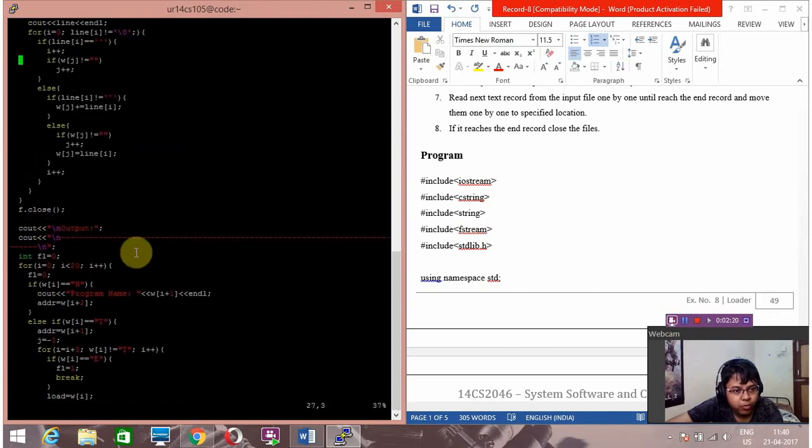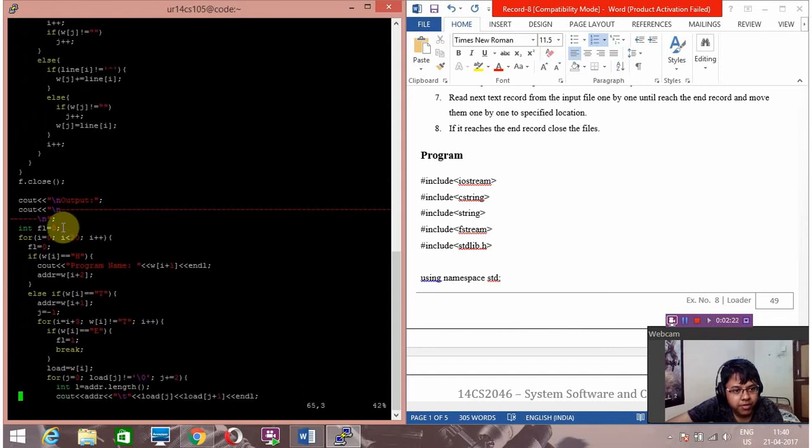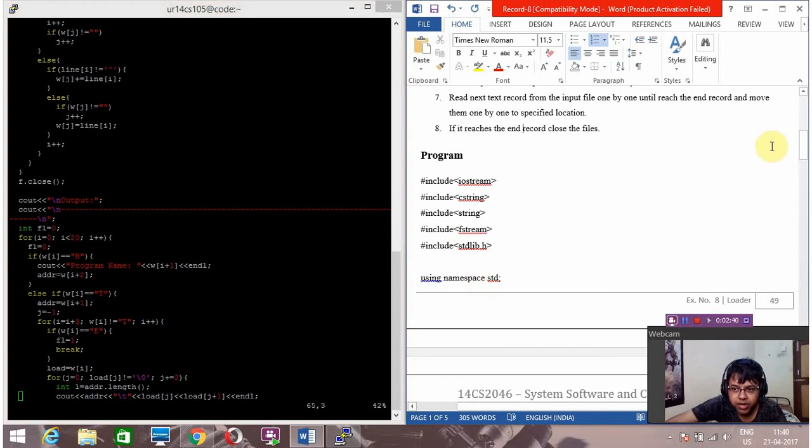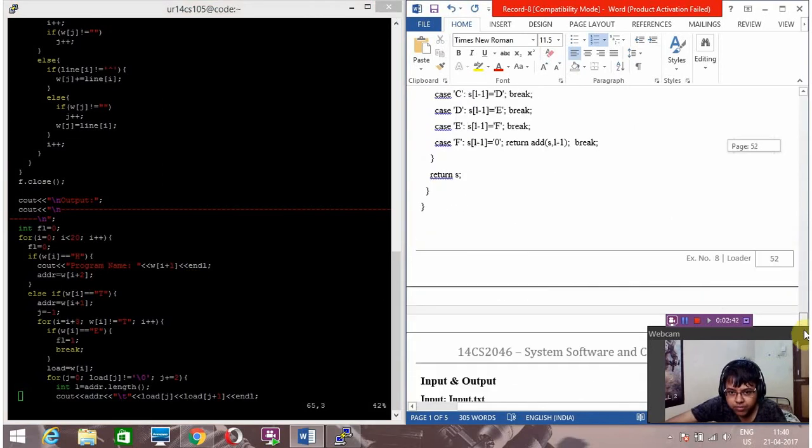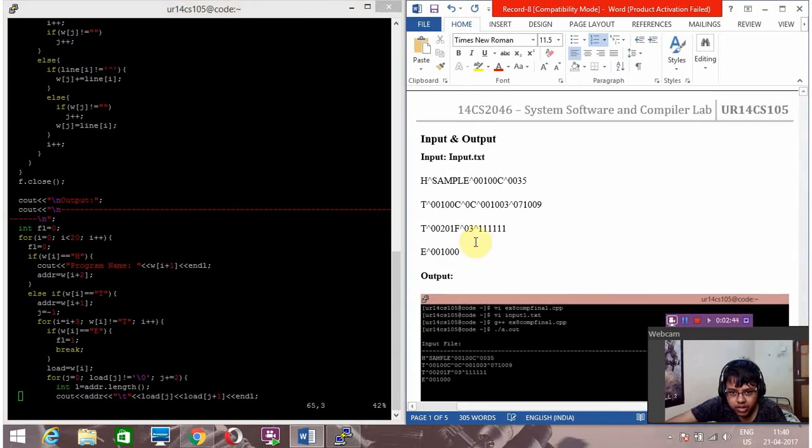For the output part, we are first using the for loop to calculate I. Then after that we are displaying the program name. Then we are reading the input file. In the input file there will be different parts, like I will show you. See, like H, T, T and E.